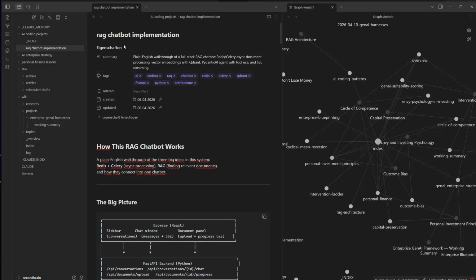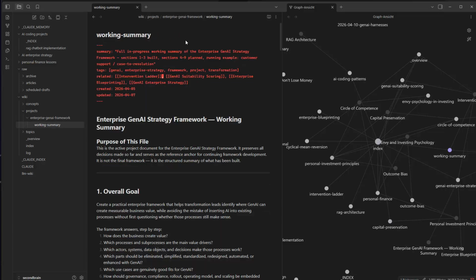You can also see that in the wiki itself. If I go here, for instance, let me select this one here, working summary, you see that it always has a structure. That's the idea behind the wiki itself. So I told Claude that I want to format this in a specific way. Whenever Claude is now going through my wiki, of course, I don't want to have context pollution. So it goes inside the wiki itself and takes a look at the summaries in here. And if it finds something which is matching my question, for instance, or something I want to know, then it extracts this knowledge from the wiki itself, and potentially also from other files which are linked to this working summary. So that's the idea behind this wiki.